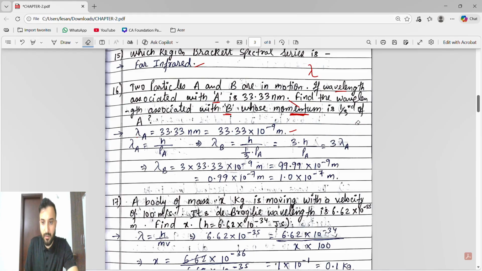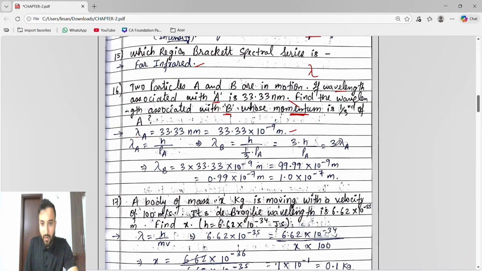Same thing we did here. See what we got, 3 into wavelength of A. So wavelength of B is 3 into wavelength of A, which is 33.33 into 10 to the power of minus 9 meter. When you multiply this, you will get 99.99 into 10 to the power of minus 9 meter.